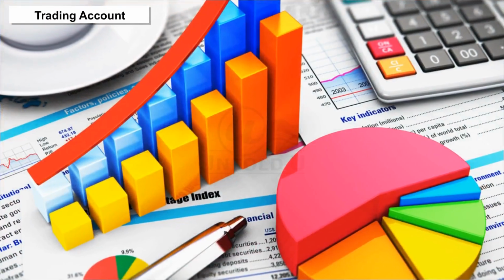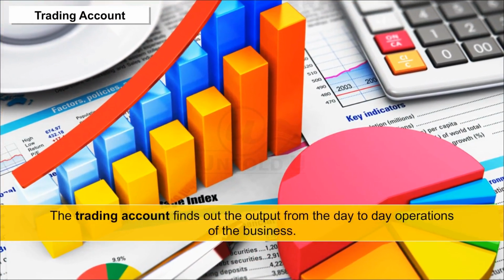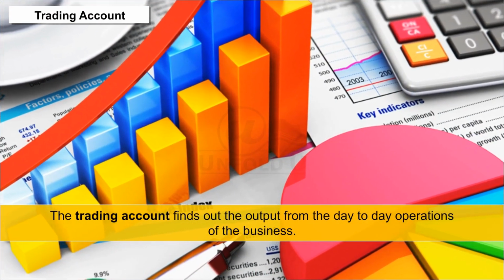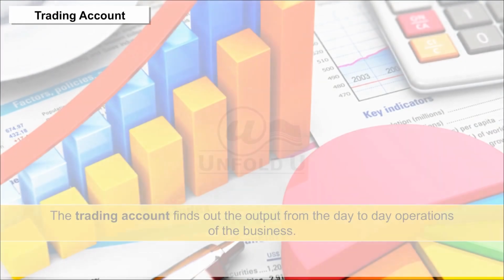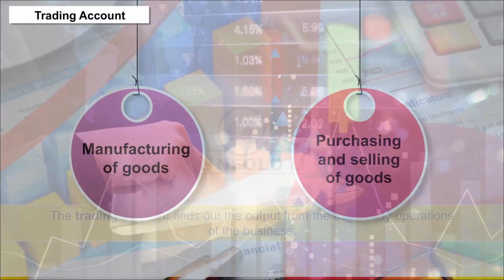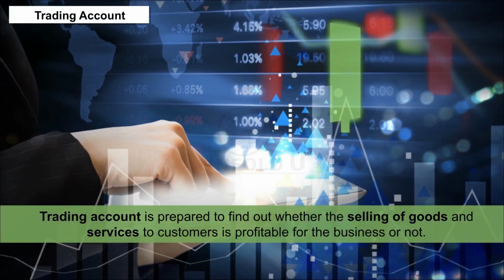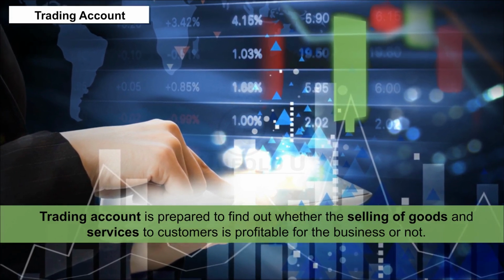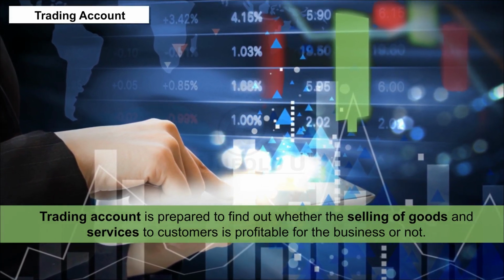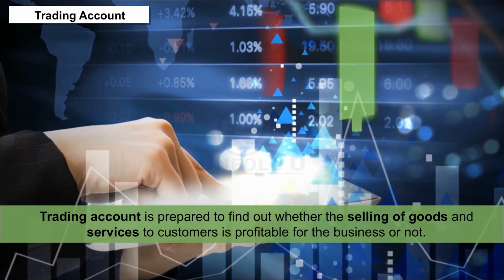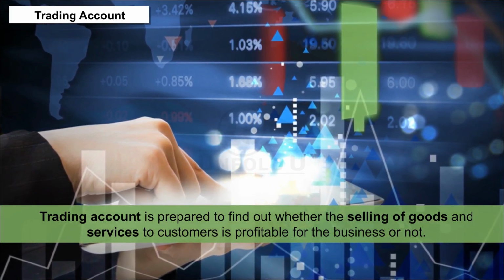Trading account. The trading account finds out the output from the day-to-day operations of the business. These operations can be manufacturing of goods, purchasing and selling of goods. Trading account is prepared to find out whether the selling of goods and services to customers is profitable for the business or not. The business expenses are divided into two categories.